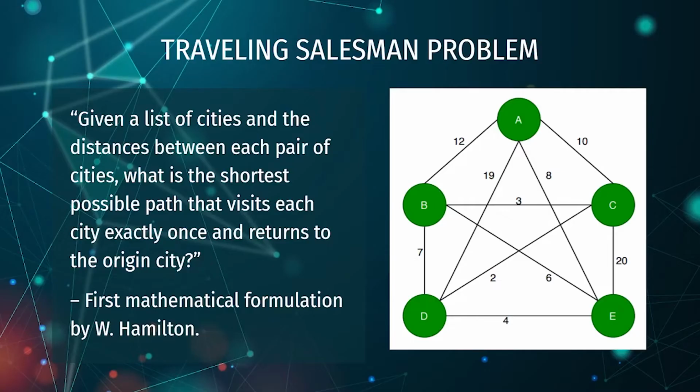Let's begin. First of all, let's understand what the traveling salesman problem is. Given a list of cities and the distance between every pair of cities, the problem is to find the shortest possible route that visits every city exactly once and returns to the starting point. This problem was first formulated by William Hamilton, and it's a very famous NP-hard problem, meaning there is no known polynomial time solution for this problem.